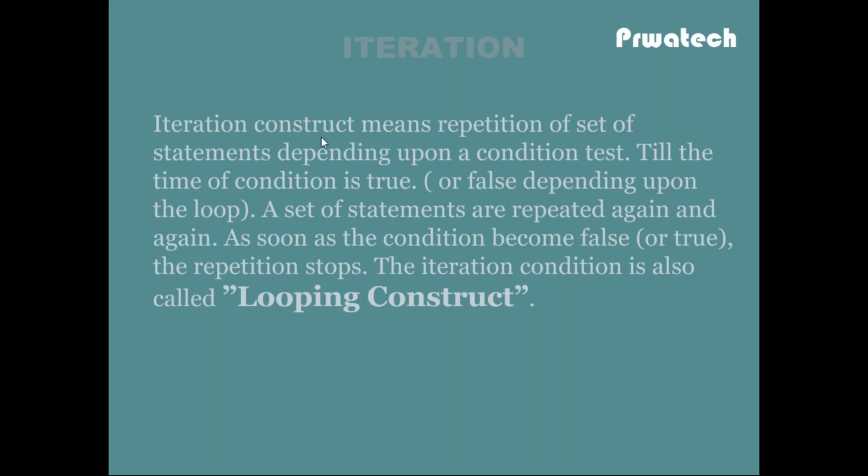The iteration construct means repetition of a set of statements depending upon a condition test, until the condition is true or false, depending upon the loop. A set of statements is repeated again and again whenever the condition is true. As soon as the condition becomes false, the repetition stops.